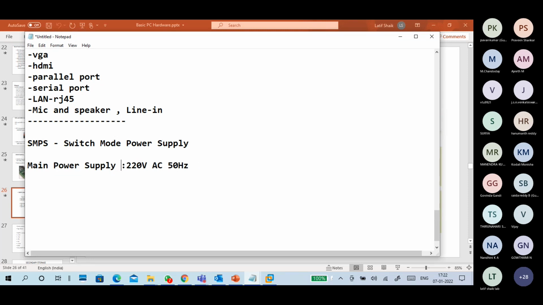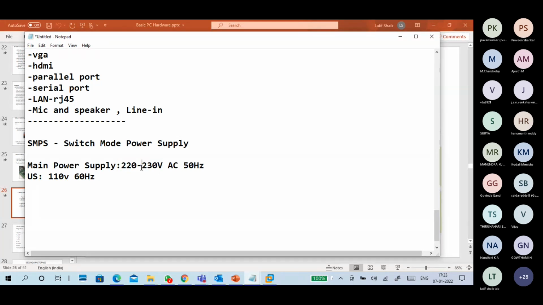The supply coming from outside to home is this power supply. In US standards, it's 110 volts, 60 hertz. India is 220 to 230 volts AC, up to 240 it will be there actually.